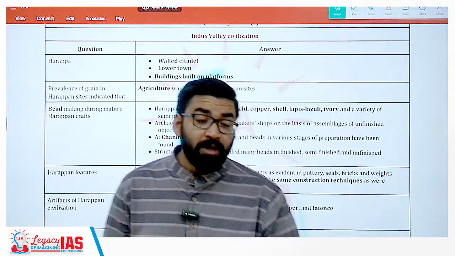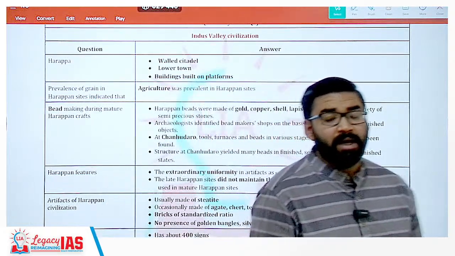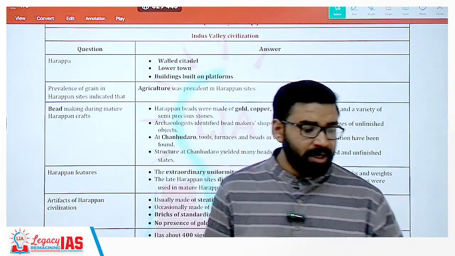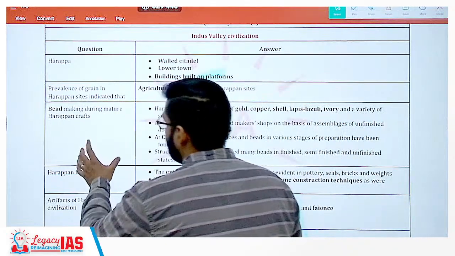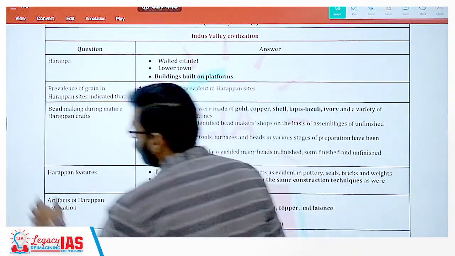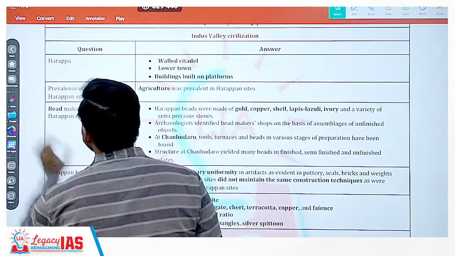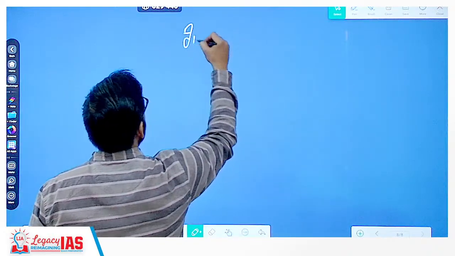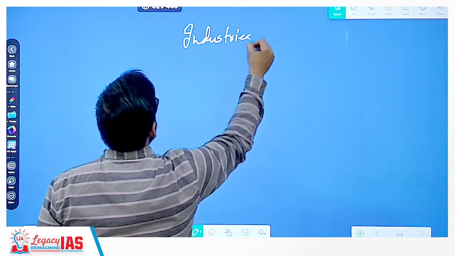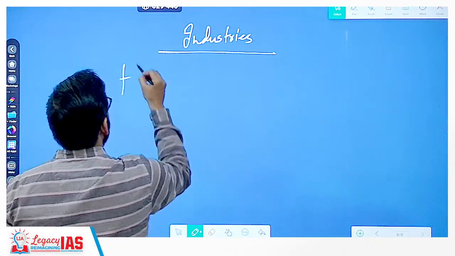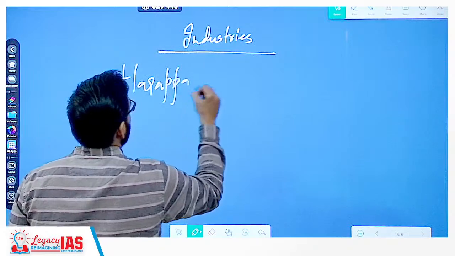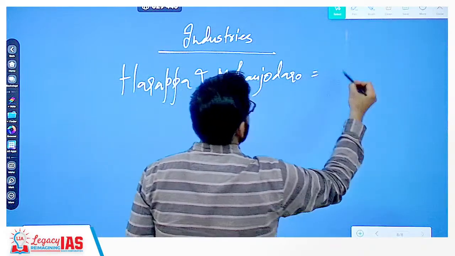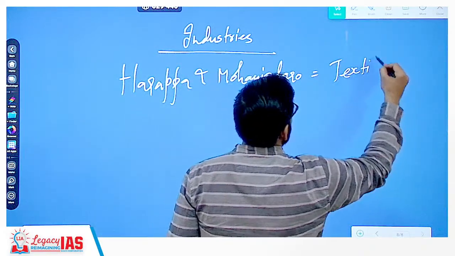Clear? Now, important industries were there in Indus Valley civilization. Clear? So important industries were there in IVC. Now let me tell you, then only you can go through this question. So, for example, important industries like Harappa and Mohenjo-daro. These two sites are known for textile industry because of cotton.